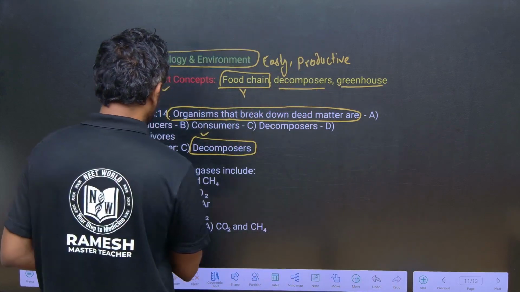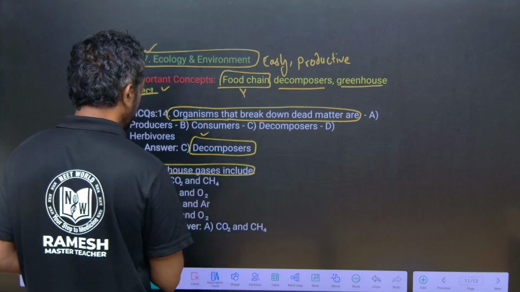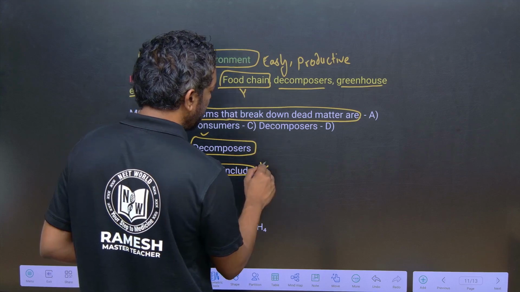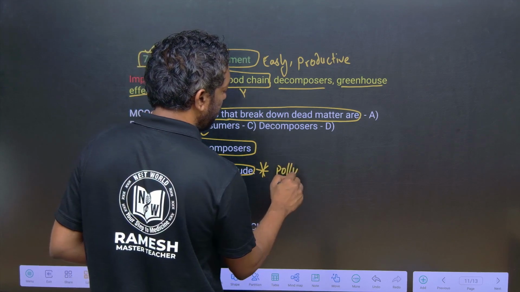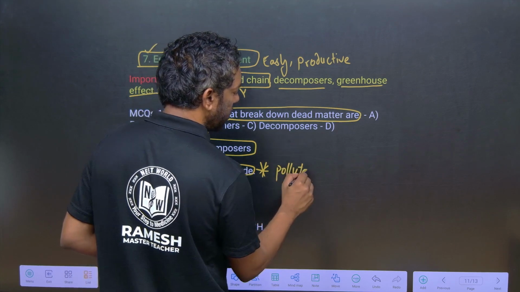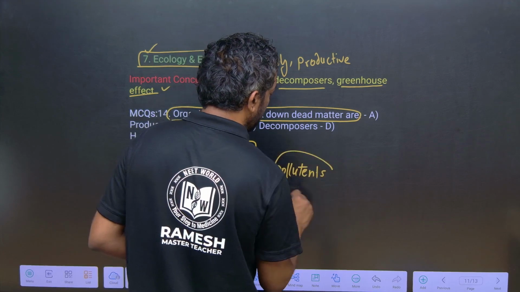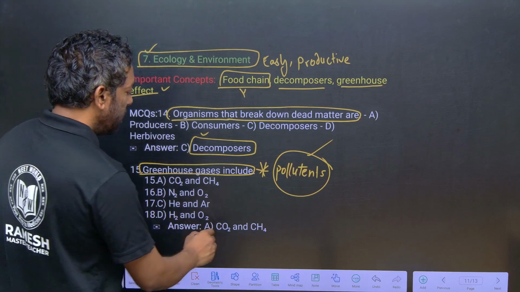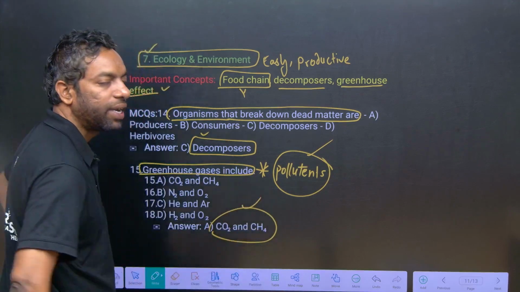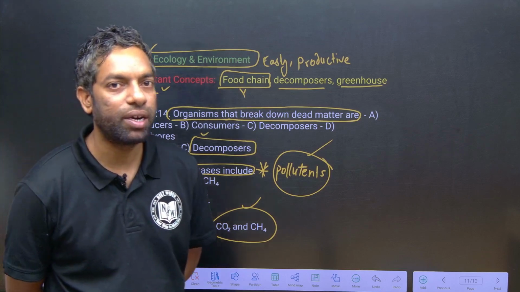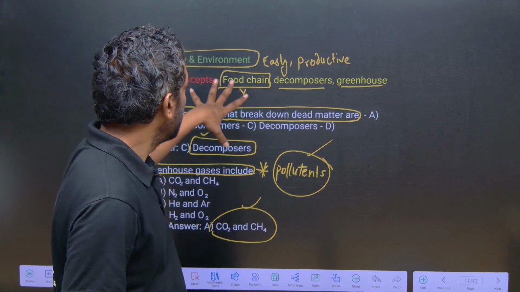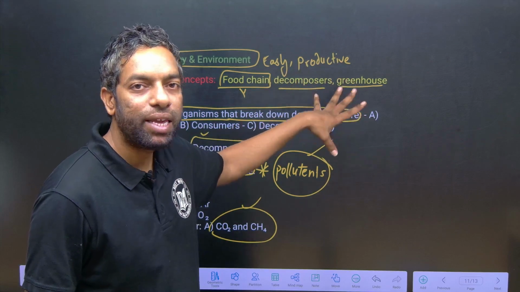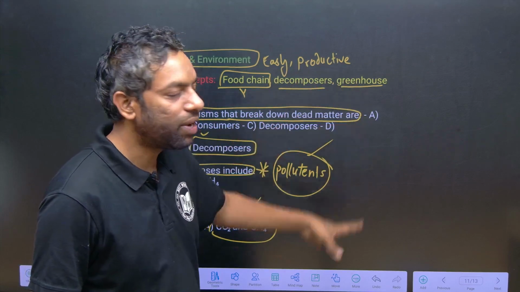If it comes to greenhouse gases, of course, this is the most important pollution chapter, pollutants are the most important concept. CO2 and CH4 are greenhouse gases, it is the most important question. Guys, ecology and environment is highly productive and important, very easy. You have to do a quick revision for this topic.